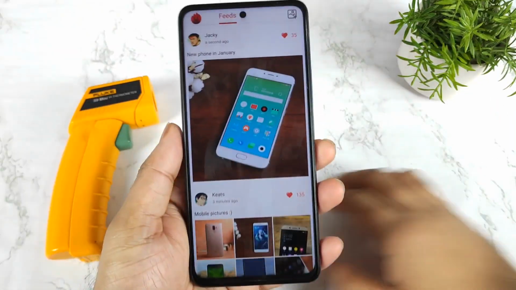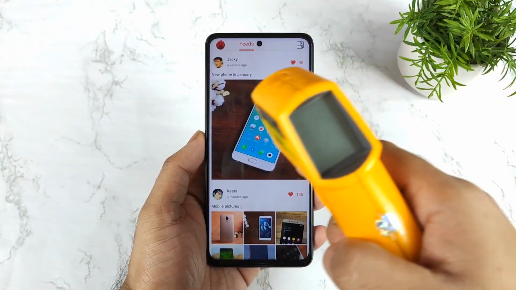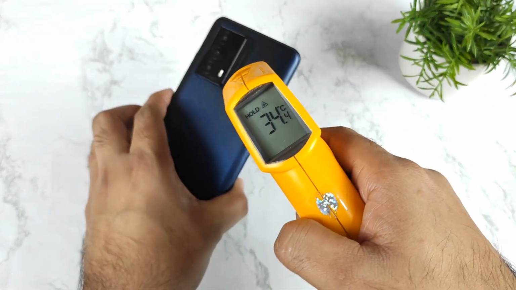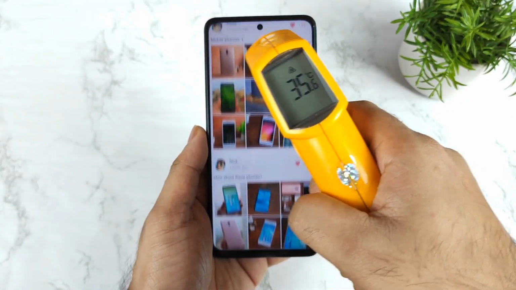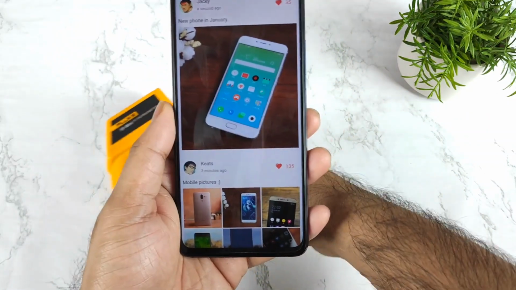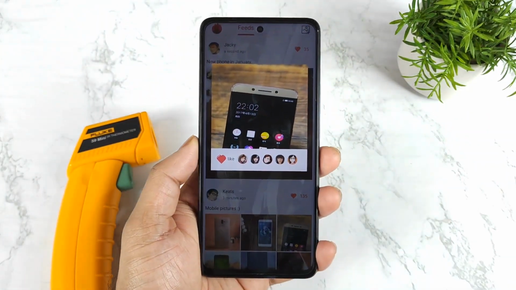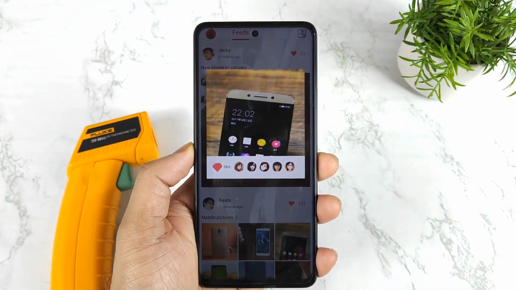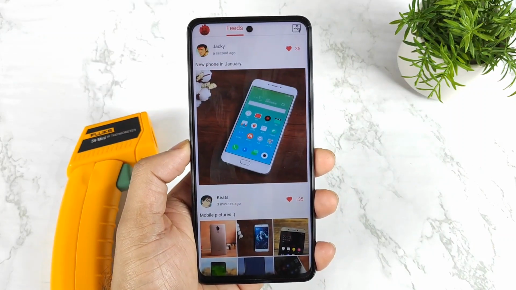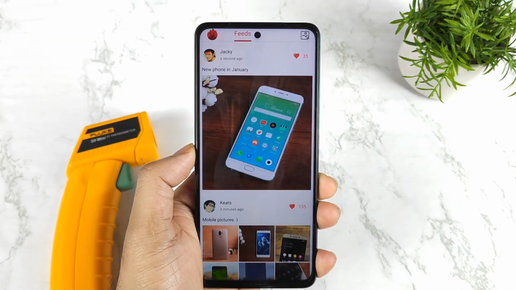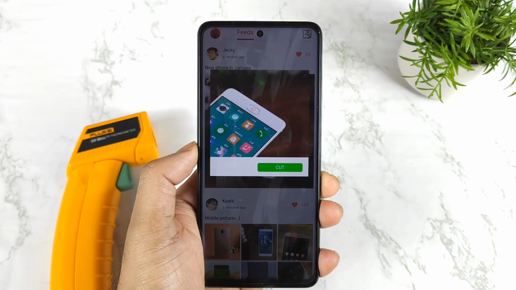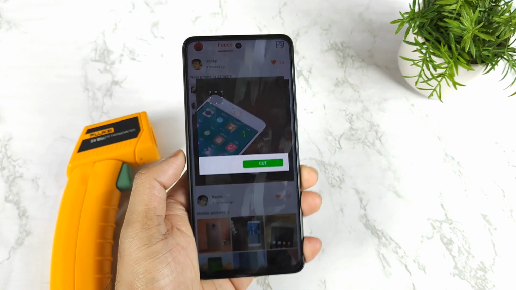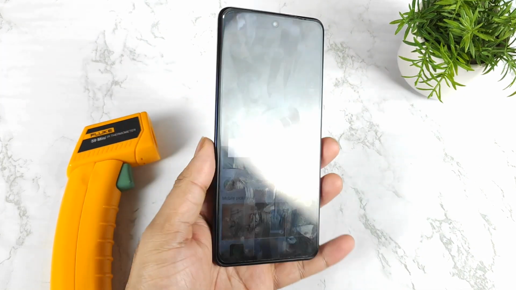Right now let's check the temperatures of the iQOO Z5. It's about 35 degrees Celsius, 34.6 degrees Celsius, front and back. So overall it's maintaining 35 degrees Celsius during this testing. Let's see what happens with the highest temperatures. I think the highest was only 35 degrees Celsius during the testing on this iQOO Z5 device.